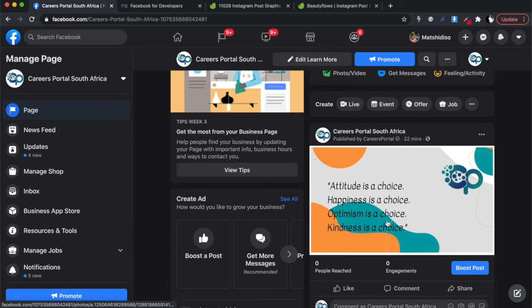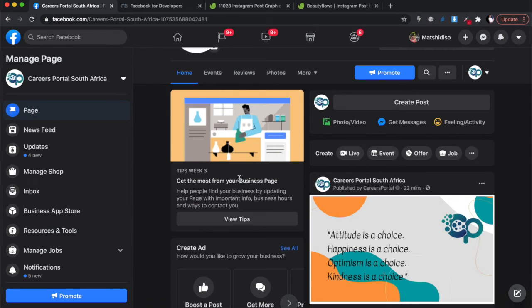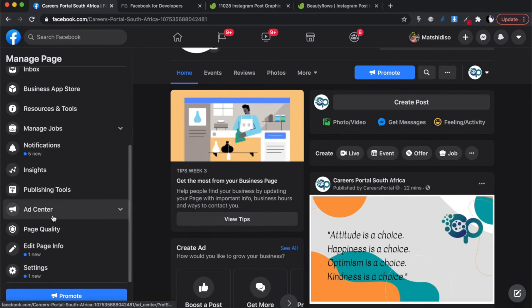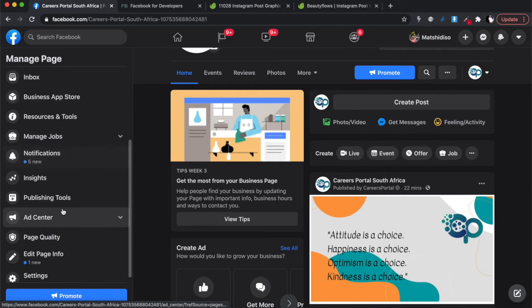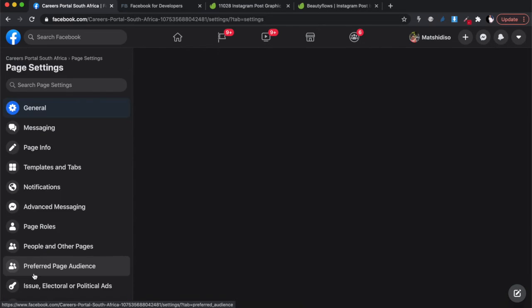So now when you get here, what you need to do is connect your Instagram. And Facebook changes all the time. Every time I come here, this is different, okay? So I need to find where I need to connect this. I think I need to go to the settings, all right?